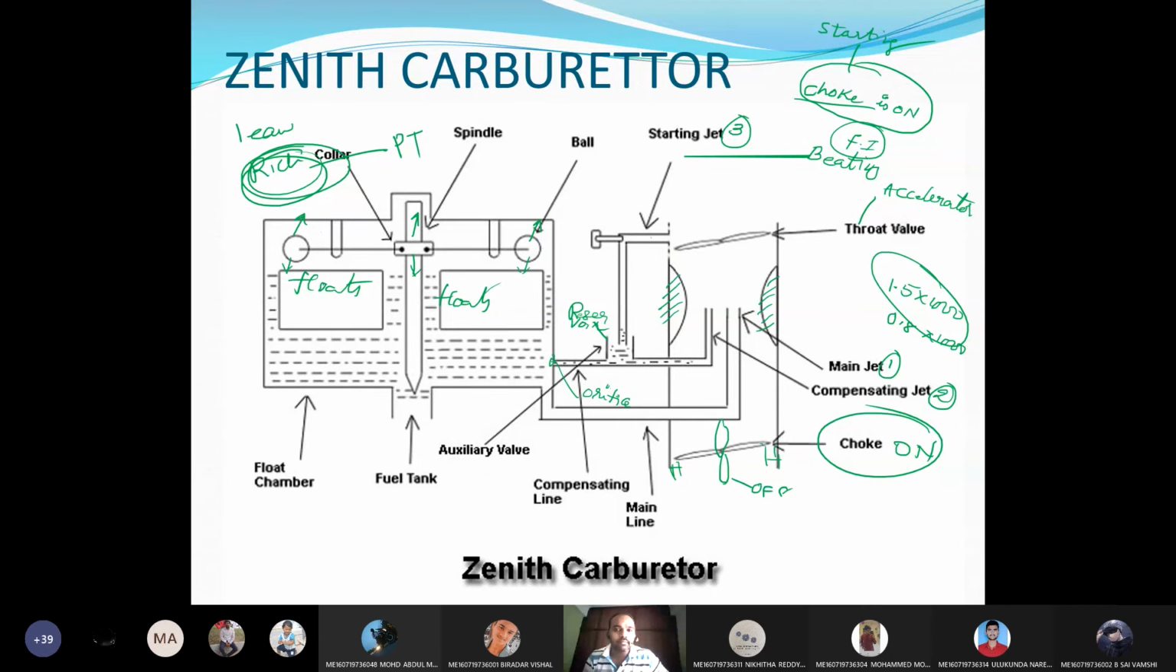Has anybody observed this? You don't know that the choke is in the on position and you are operating the vehicle. After half a kilometer, if you release the accelerator, it will stop. What is the reason? Can anyone tell me why the engine will stop though the choke is on?